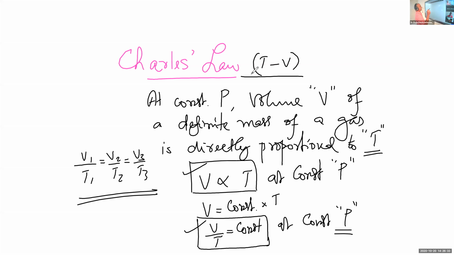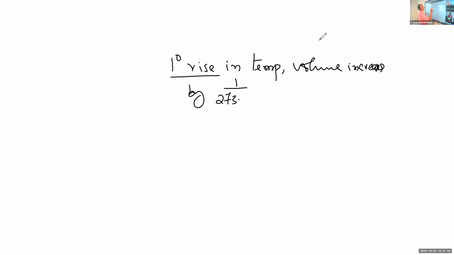From Charles' law, it is seen that for a 1 degree rise in temperature, the volume is increased by 1 by 273.15 of the volume of the gas at 0 degree Celsius.